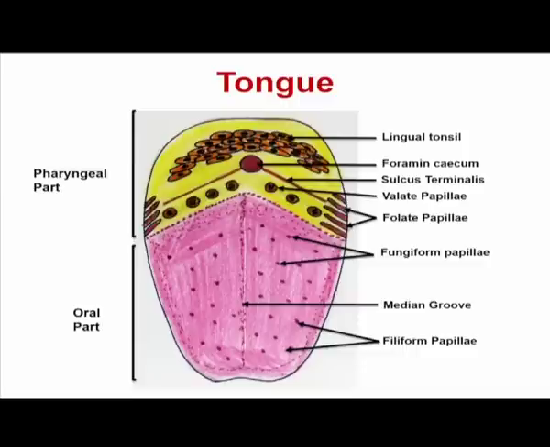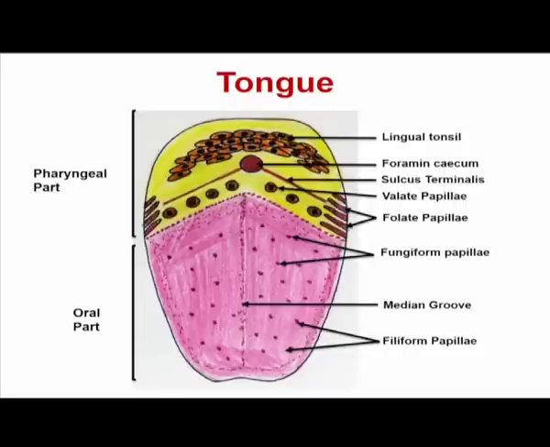Most of these papillae provide the sense of taste; except for the filiform papillae, all the other types have taste buds to provide the taste for different types of food.